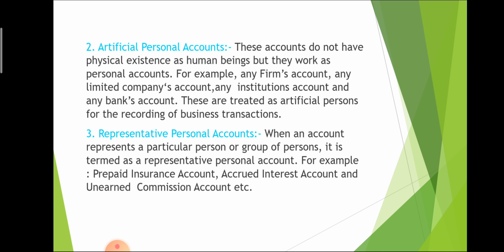The second one is artificial personal account. Any account that is related to any organization is called artificial personal account. For example, any firm's account, any limited company's account, any institution's account, any bank account, or any type of organization account comes under the heading of artificial personal accounts. The next one is representative personal account. Anything that is related to outstanding and prepaid comes under the heading of representative personal account.